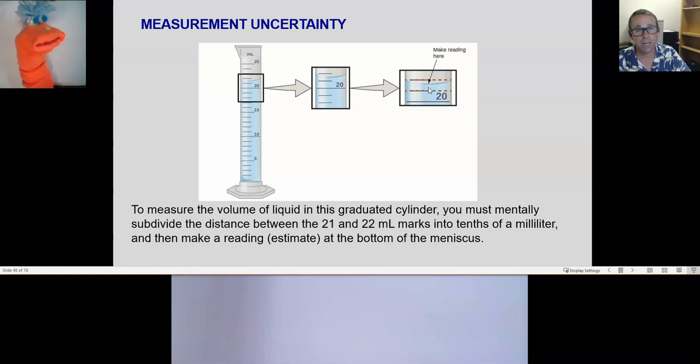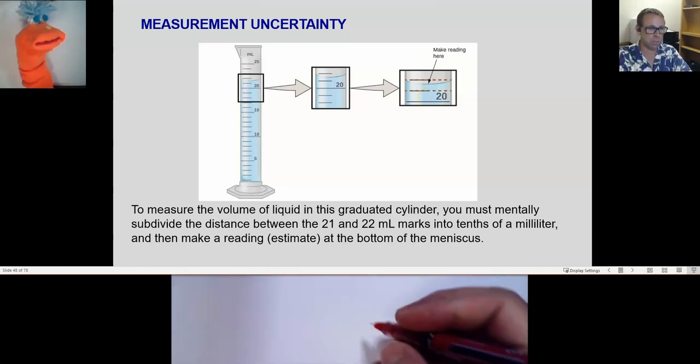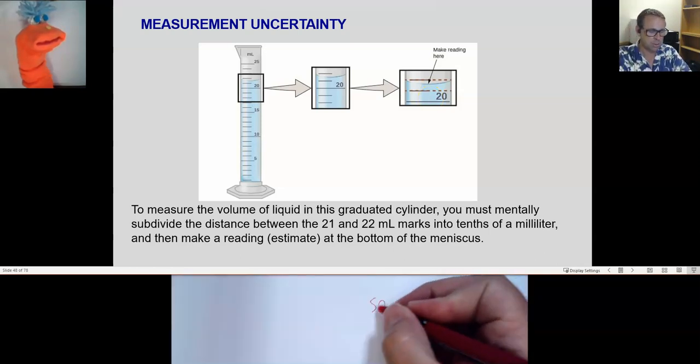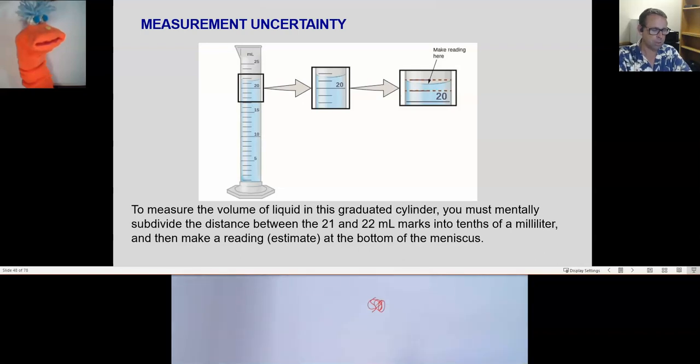20.5. Okay, 20.5. I might say 20.6 because it's a little bit more, but that's where the ability to express uncertainty is. If I say 20.6 milliliters, by writing this down, I'm telling you that the 6 there is the uncertain value.